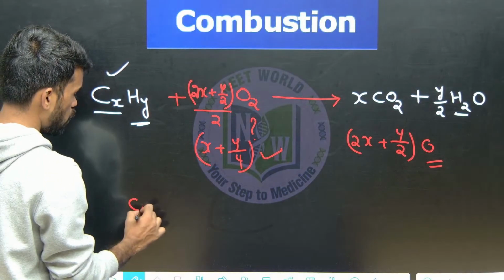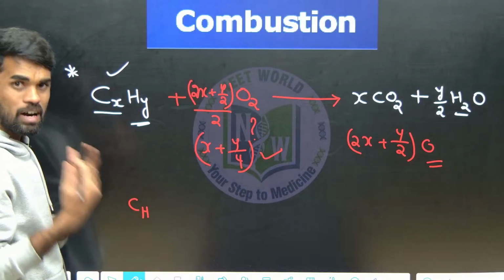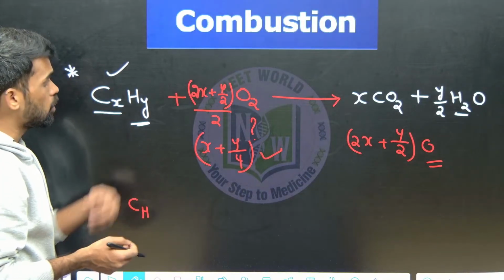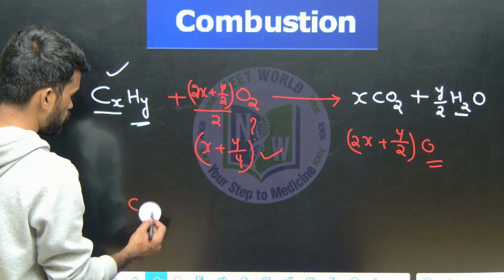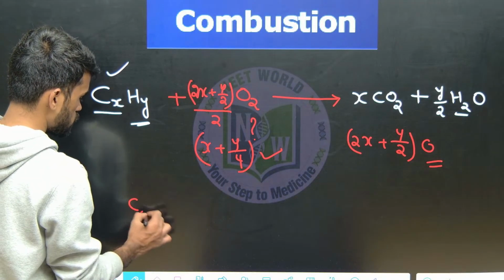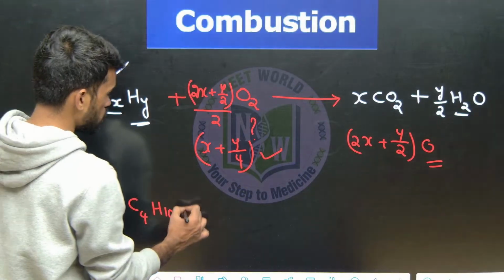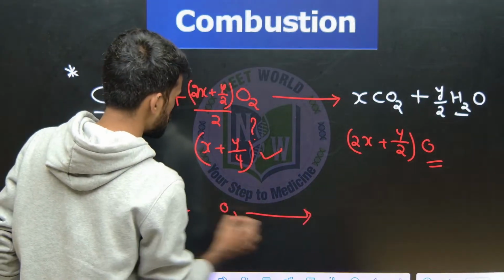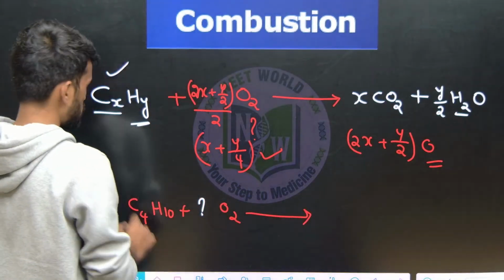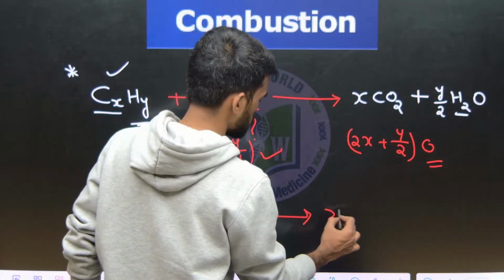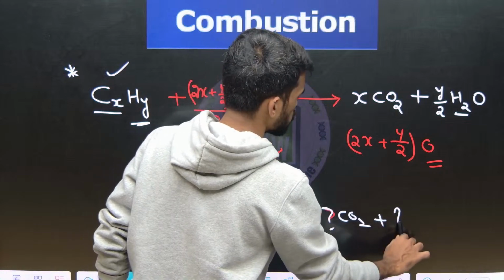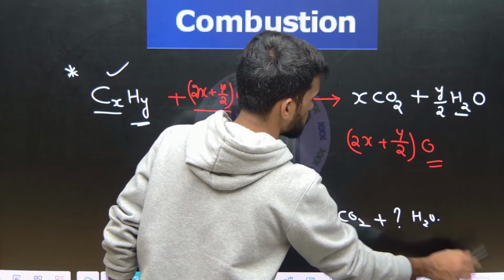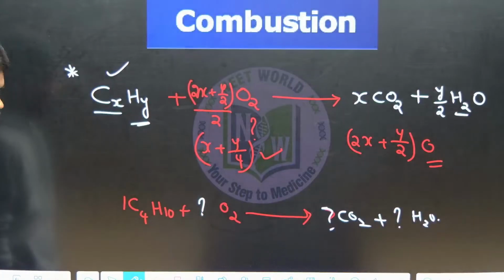So tell me how many moles of water are formed, or how many moles of oxygen molecules are required for complete combustion of butane. So they will mention C4H10 and ask what the stoichiometric coefficients are. This is a very simple question you can expect in the EAPCET exam. Like this they may ask.